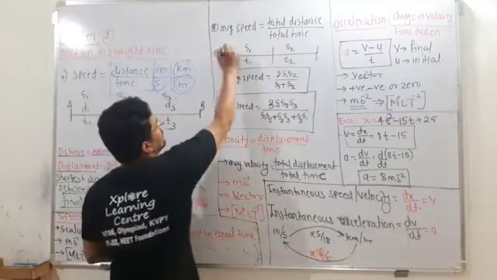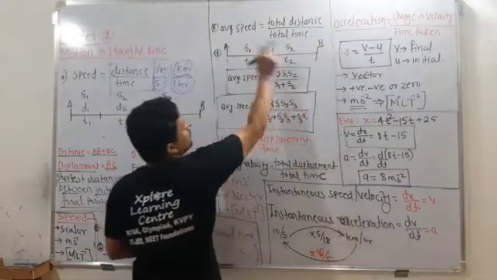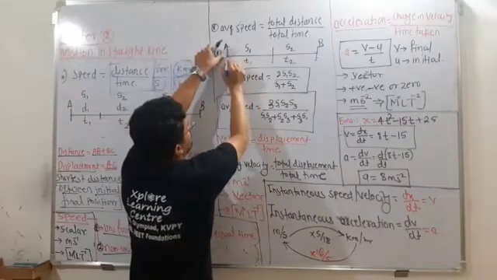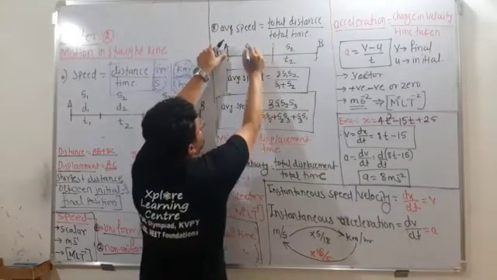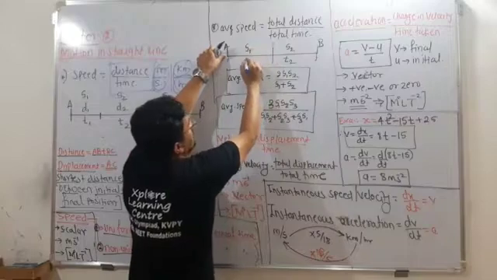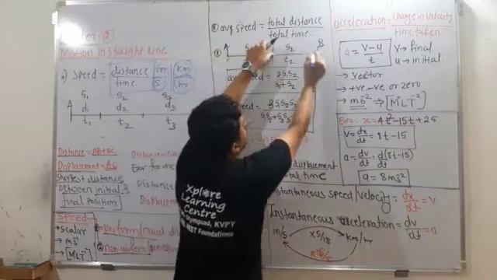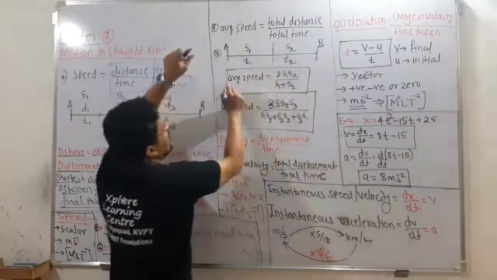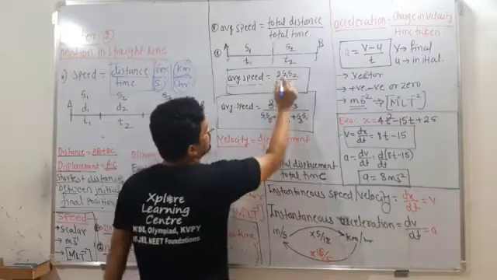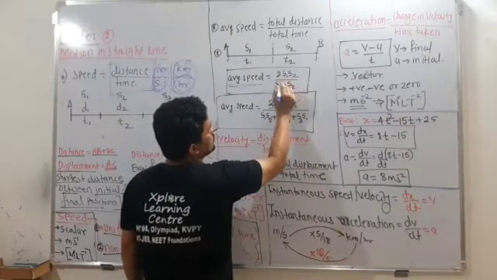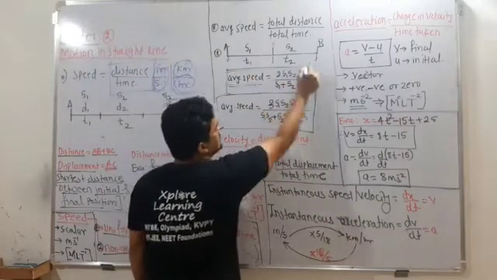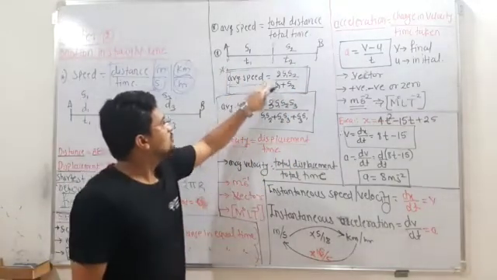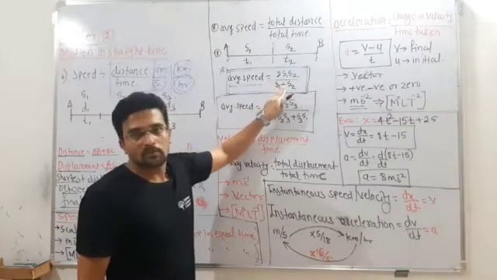Here is one example. If the object is traveling from A to B, and from A to the middle point O it travels with speed s1 in time t1, and from O to B it travels with speed s2 in time t2, then the average speed is 2 s1 s2 divided by s1 plus s2. This is a standard formula, remember. So average speed is equal to 2 s1 s2 divided by s1 plus s2.